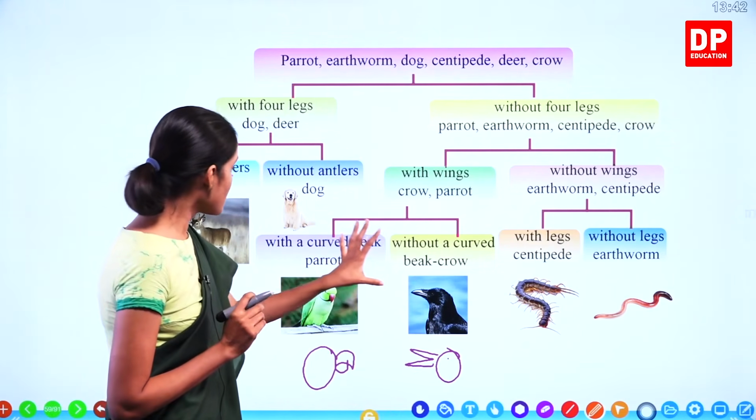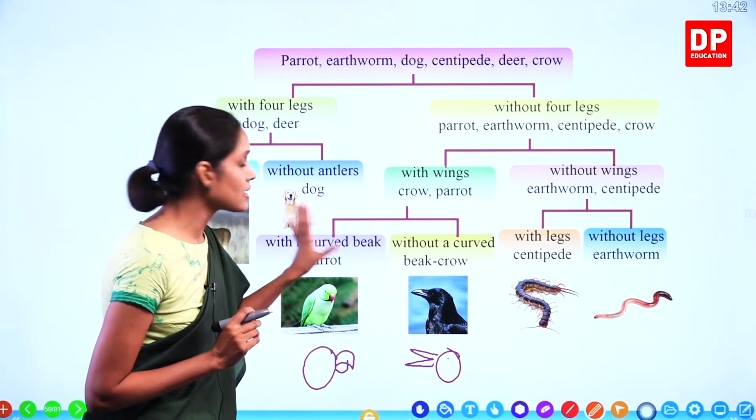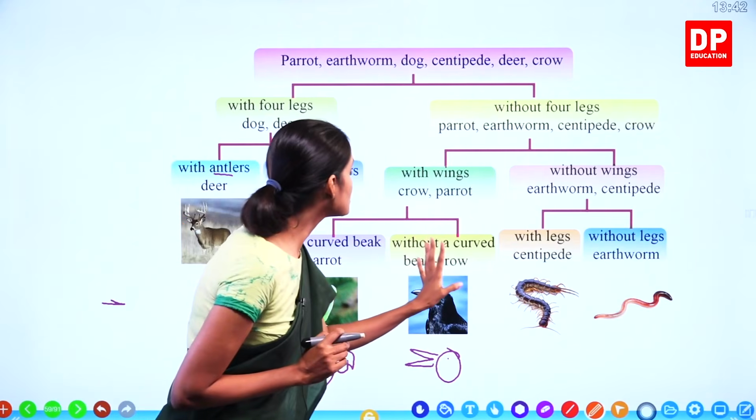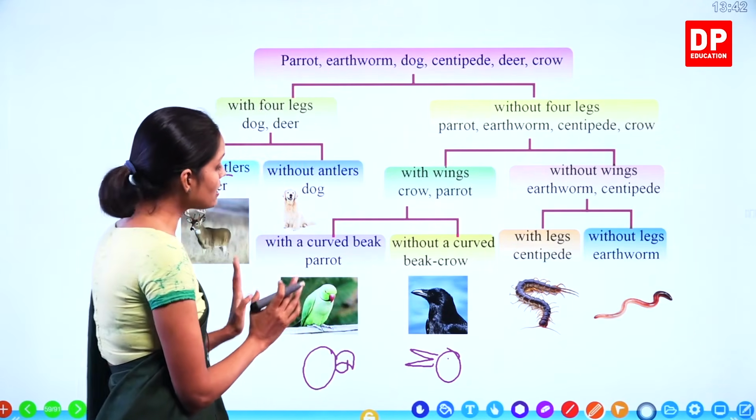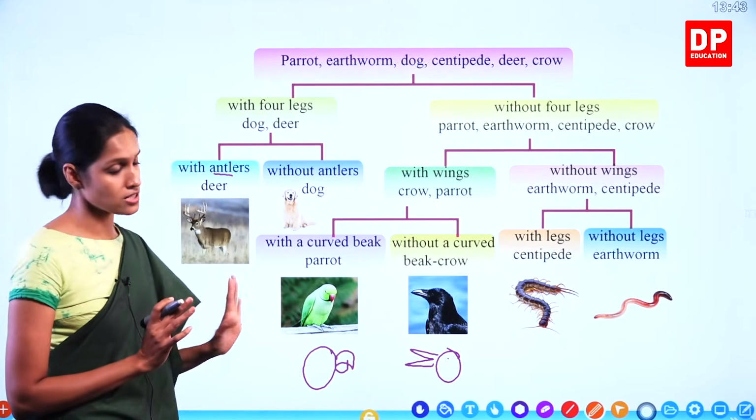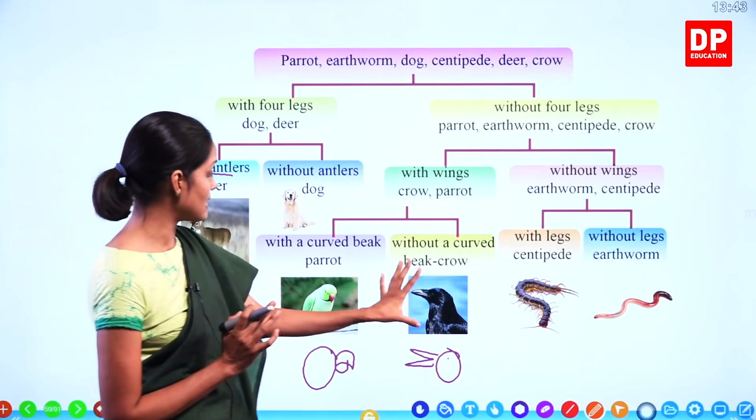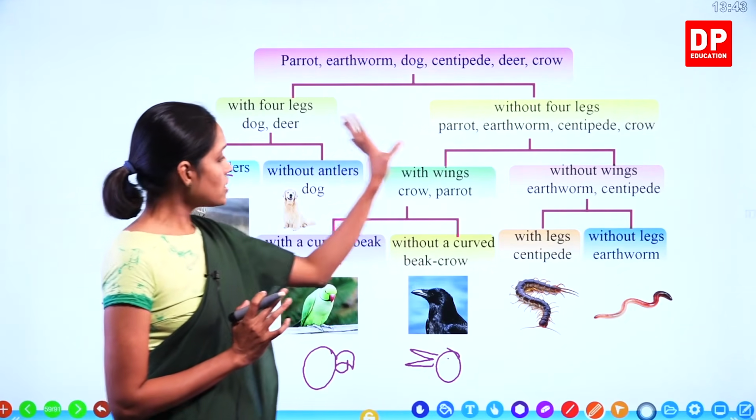Right, children? Therefore, with a curved beak, parrot, and without a curved beak, crow. Can we divide this anymore? We cannot, because there's only one animal under each branch. We'll move to this one.